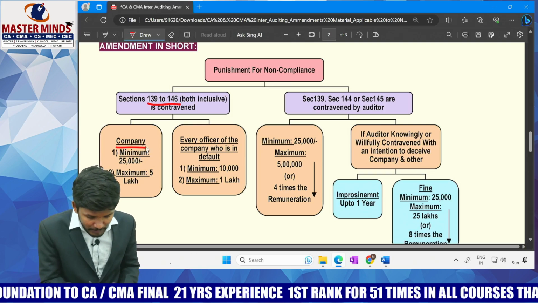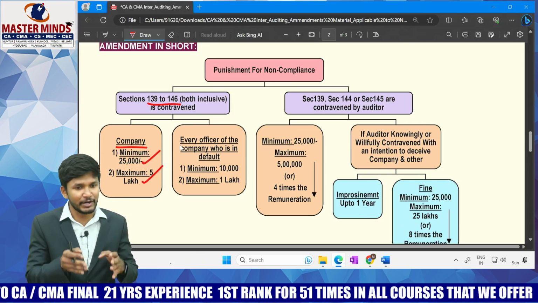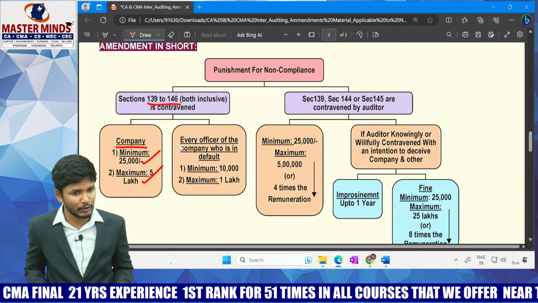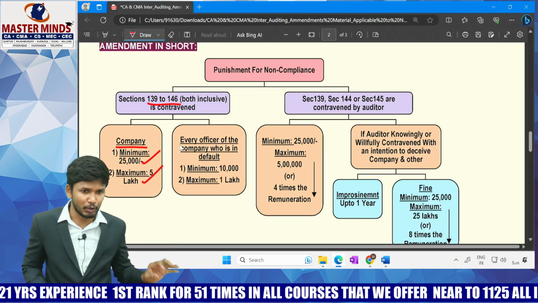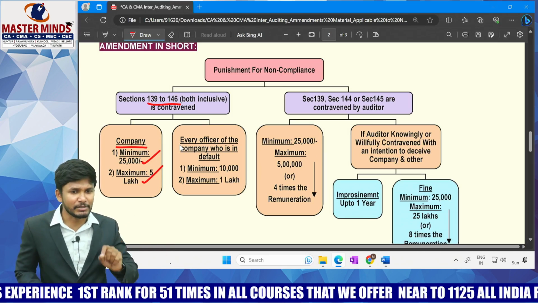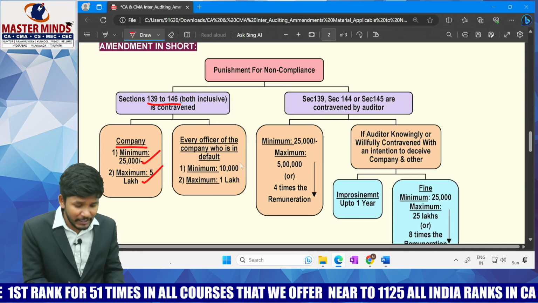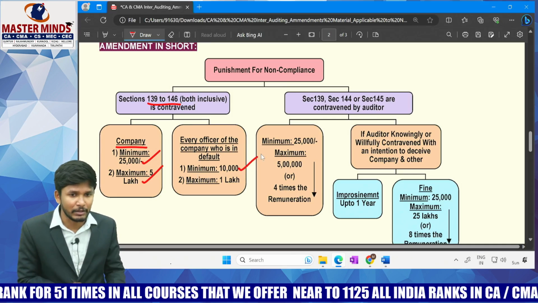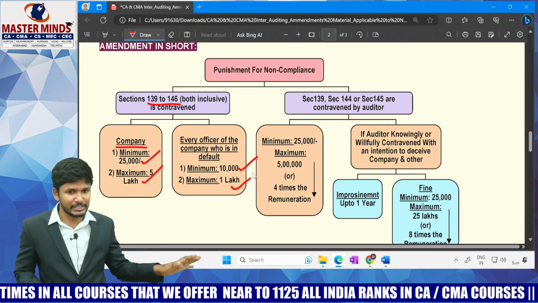And for the company, there will be a penalty of minimum how much? 25,000. Maximum how much? 5 lakh. This is there in your supplementary material already. No change here. The material that you have is completely sufficient. 25,000 is the minimum range, 5 lakh the maximum range. Further, every officer will have a liability of minimum how much? 10,000. Maximum goes to how much? 1 lakh. Minimum 10,000, maximum 1 lakh.